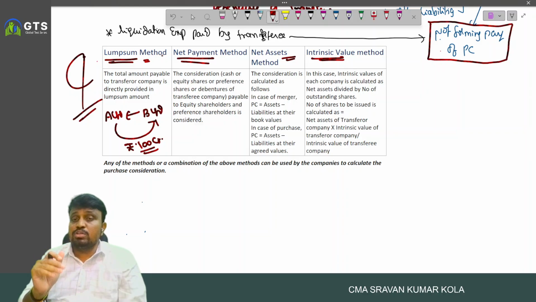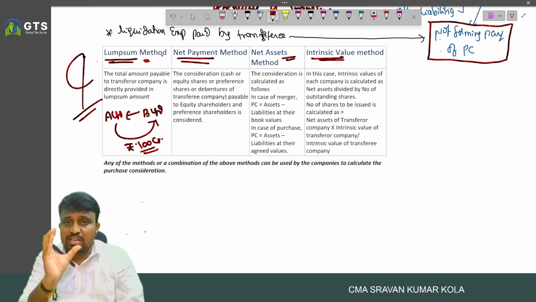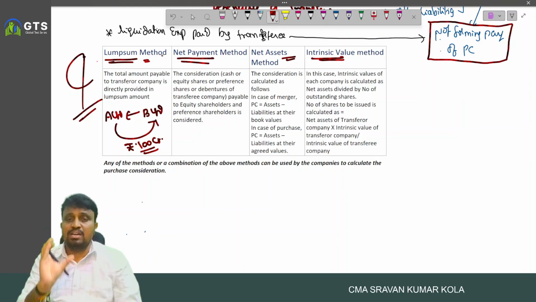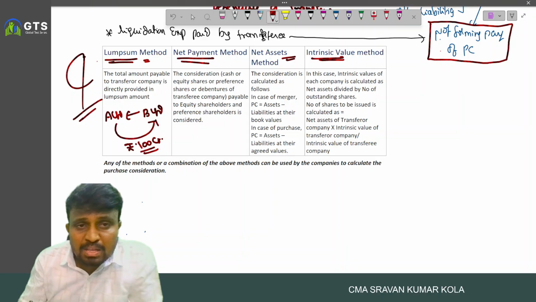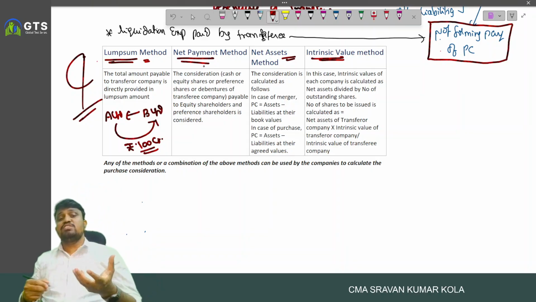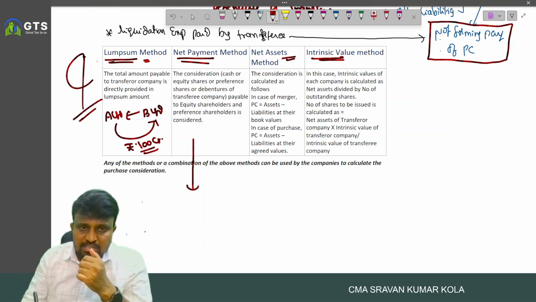So how much amount you agree to pay to the shareholders of transferor company will be specified in terms of a specified amount or lump sum amount. That is covered under lump sum method. Second one, net payments method. In case of net payments method, you have to consider, in this case, the PC is equal to what?